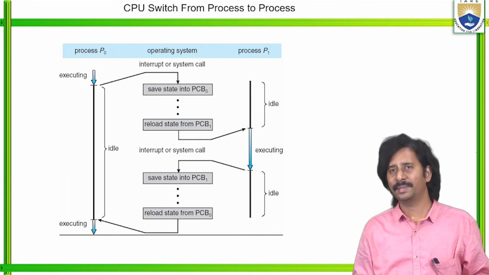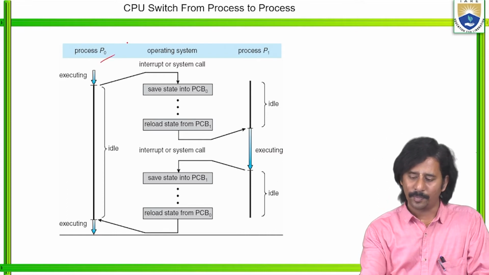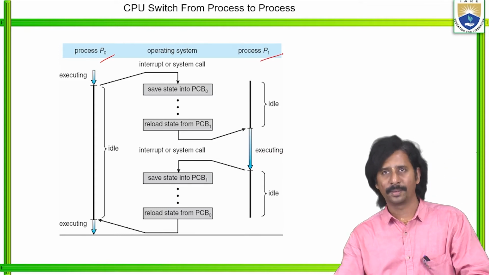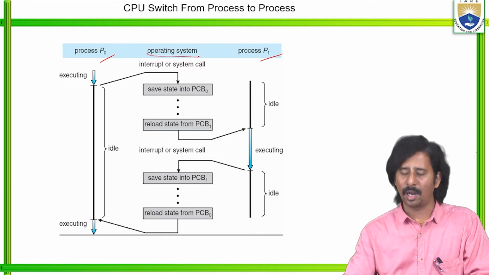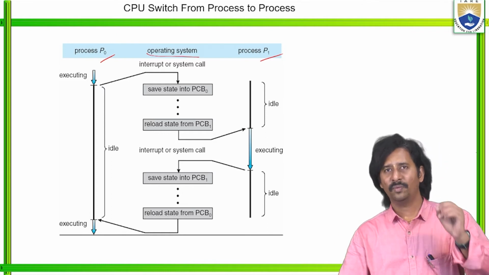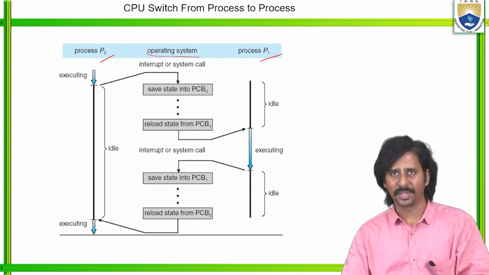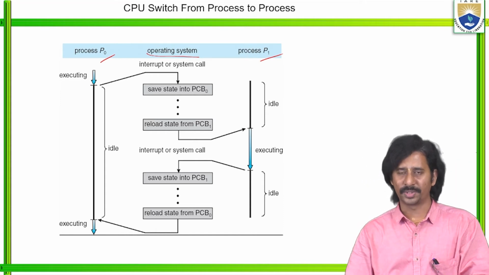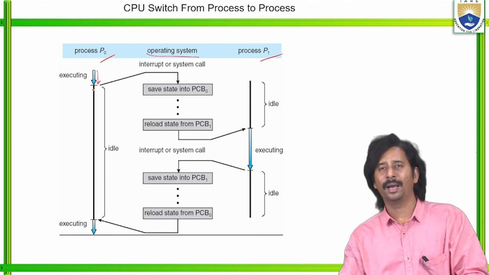Let us take an example. We consider only two processes, process P0 and process P1. This is the operating system. Once process P0 starts the execution, it executes until any interrupt occurs.